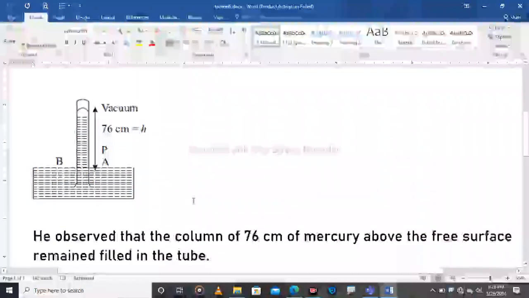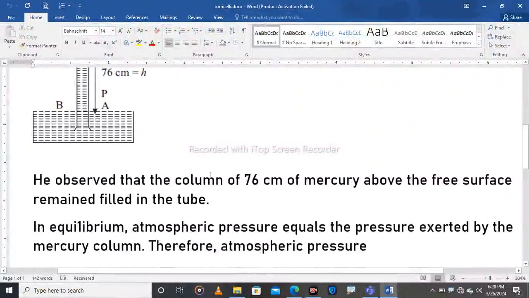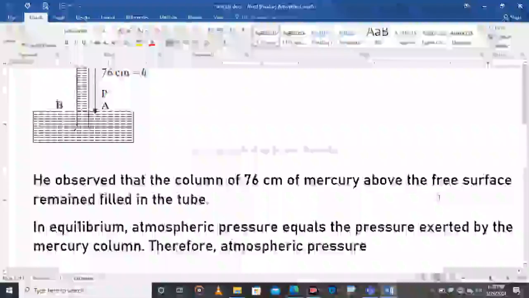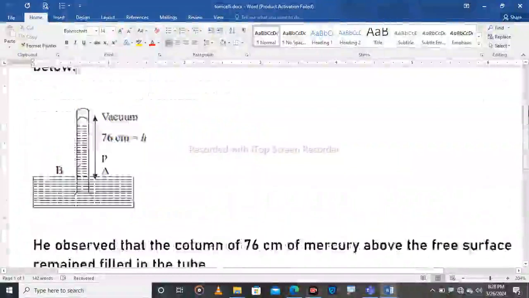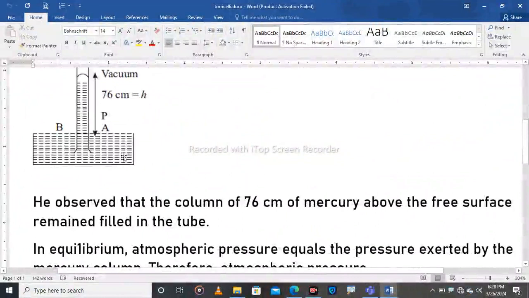So what did he get as the result? He observed that a column of 76 centimeters of mercury above the free surface remained filled in the tube. What does it mean? Torricelli put mercury in a vessel, and put other mercury in a tube graduated in millimeters or centimeters. It has 1,000 millimeters, meaning it is a tube of 1 meter length.